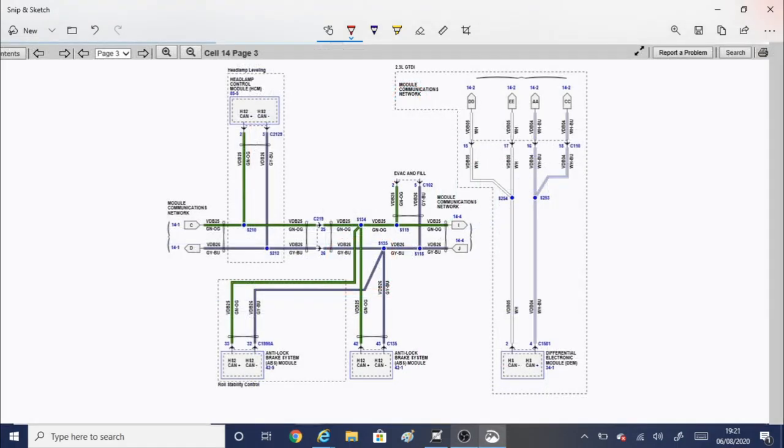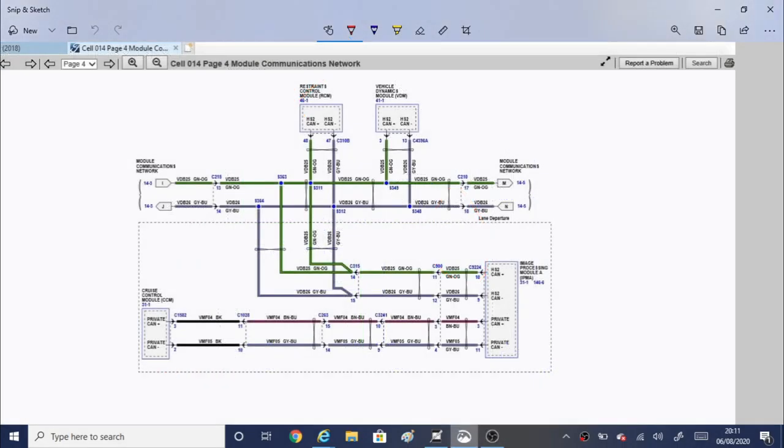So I pulled the next page up now on the high-speed 2 network. As we can see, headlamp level control module, if it's got headlamp leveling, and we've got ABS, and ABS there, obviously whether it's got roll stability control or not. And as we can see, we still haven't got the power steering control module, steering column control module, or the gear shift module. So we need to move now to the next page and let's see what we've got there.